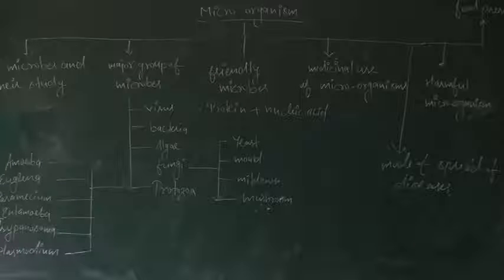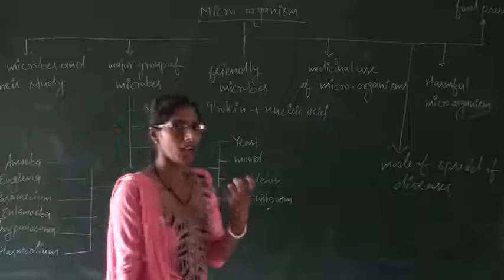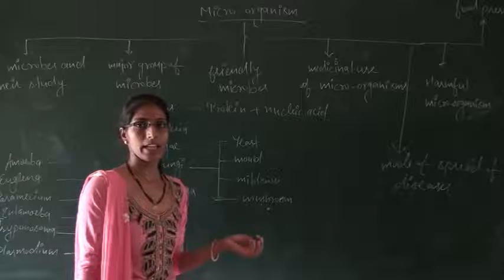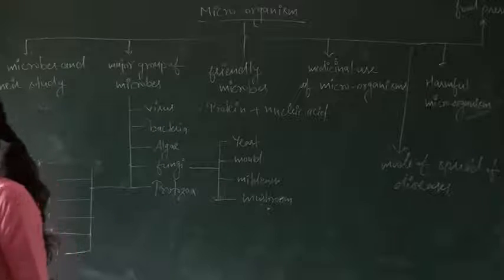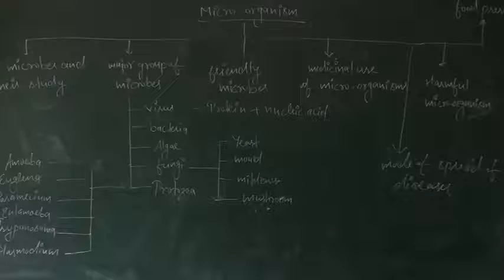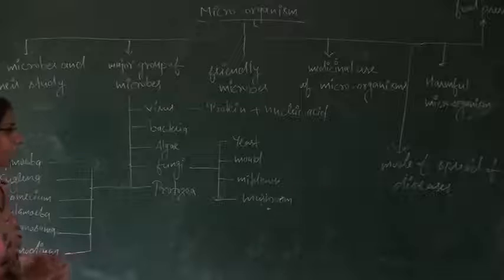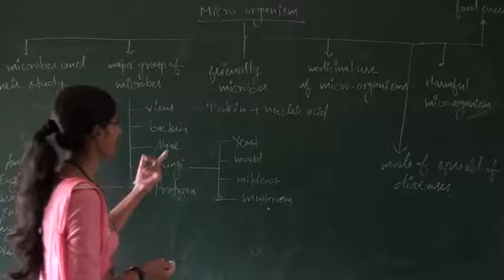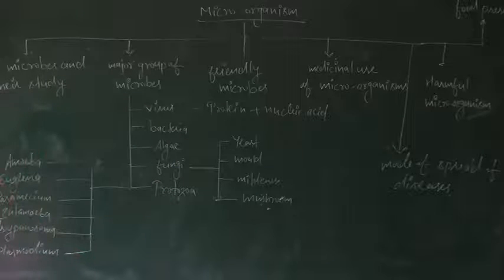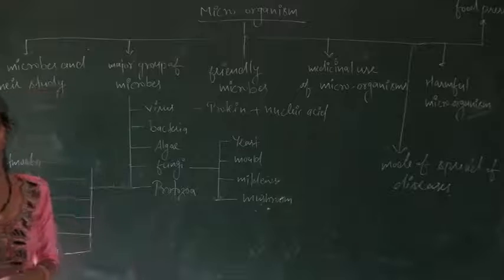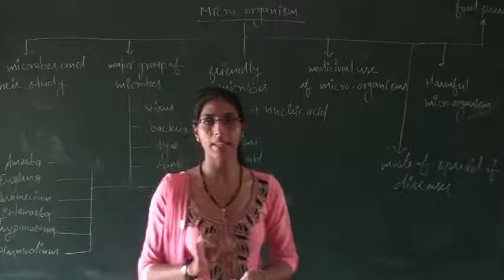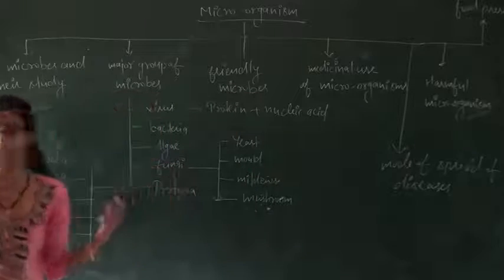Bacteria are very small organisms, and bacteria occur in many shapes, that is rod-like shape, spherical shape and spiral shapes, etc. Spherical shaped bacteria are called cocci. Rod-like shaped bacteria are called bacilli, and spiral shaped bacteria are called spirilla.